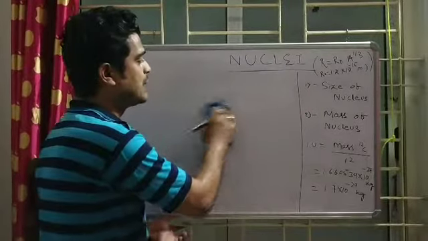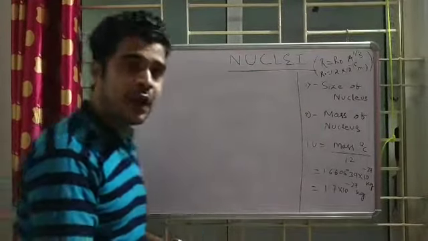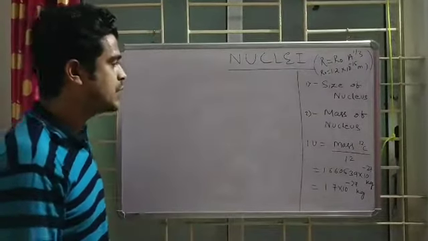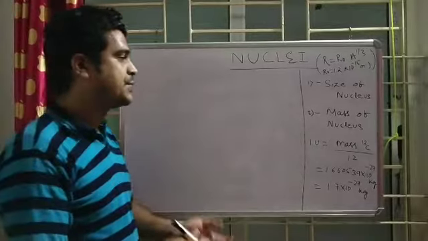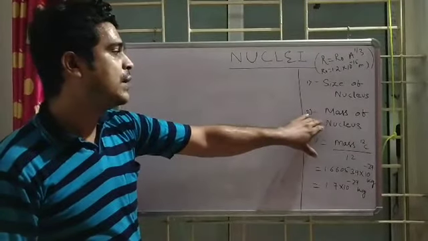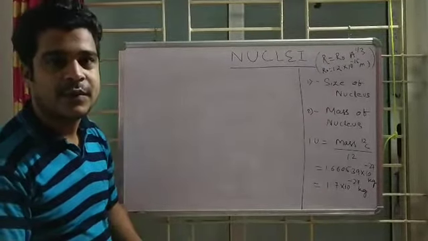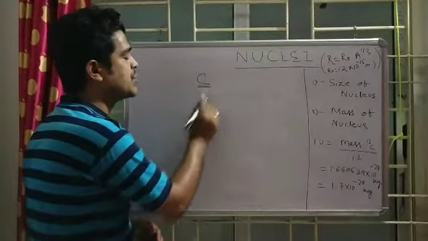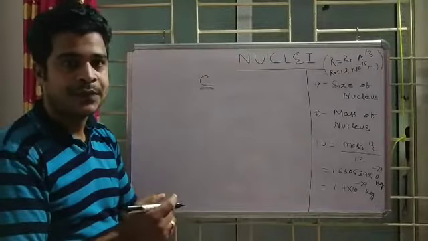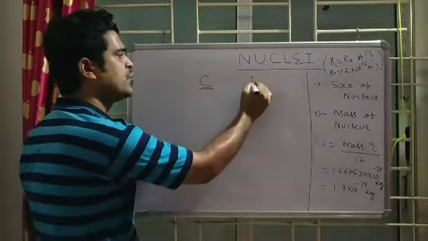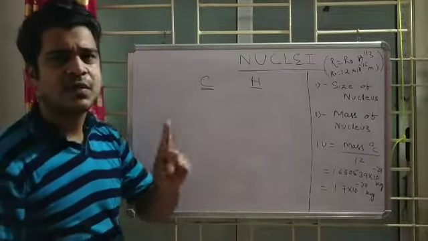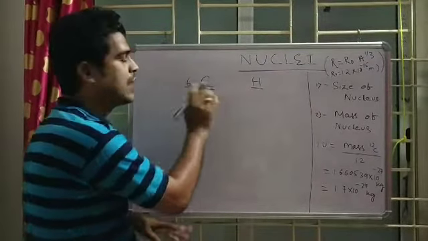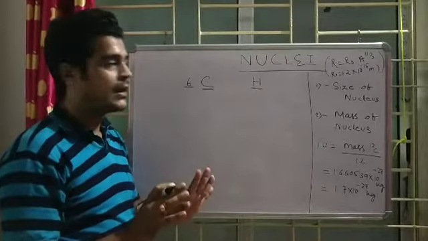Before moving to the mass of the nucleus, let me clear one thing. Till now, the neutron is not discovered. So scientists started to work out how to calculate the mass of the nucleus. They started their experiments and found that carbon is very common in nature. Initially, they found hydrogen is also very common in nature and it is the smallest element, because the atomic number is 1 for hydrogen and 6 for carbon. Scientists found two facts.